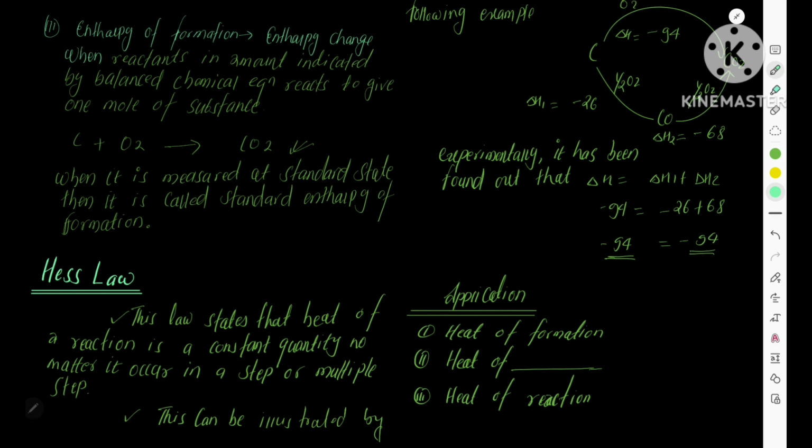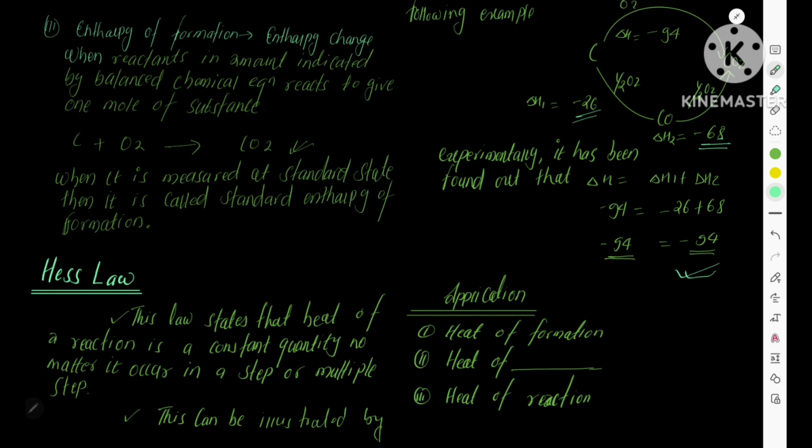In the first step, we form carbon monoxide by reacting 1 mole of carbon with half a mole of oxygen. This 1 mole of carbon monoxide then reacts with half a mole of oxygen and forms carbon dioxide. The first step gives minus 26 units of energy, and the second step gives minus 68 units of energy, and this equals 94 units of energy. This is experimental data.